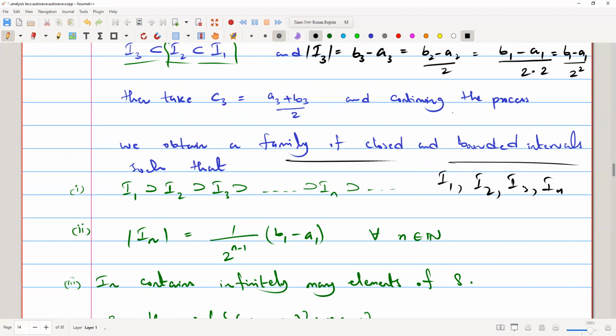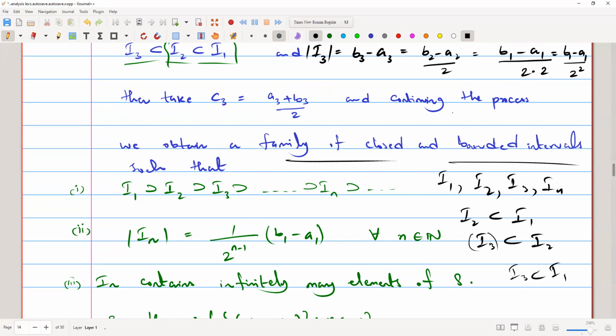And these intervals will be nested intervals, because we saw that I2 was contained in I1, then I3 was contained in I2, and by this property that if one interval is contained in another interval, that is I2 is contained in I1 and I3 is contained in I2, then eventually I3 is contained in I1.